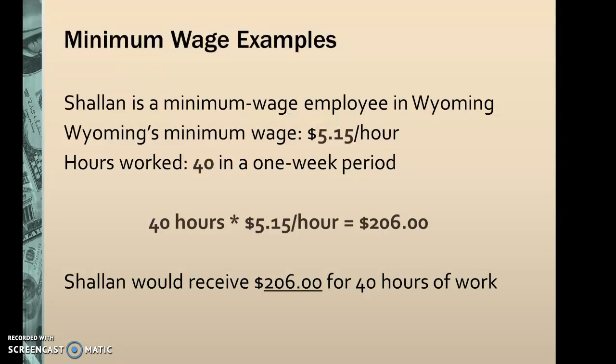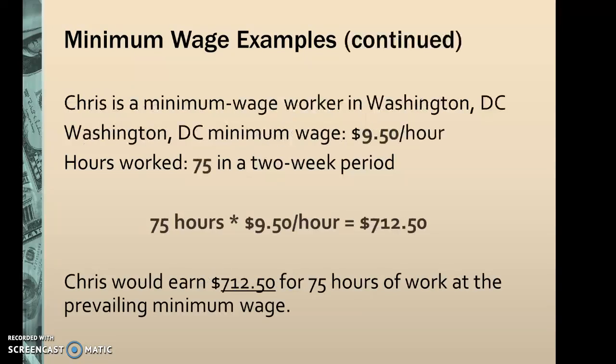Some minimum wage examples. In this example here, there's an employee in Wyoming with a minimum wage of $5.15 per hour. This employee has worked 40 hours in one week. So 40 hours times $5.15, she would receive $206 for 40 hours of work.